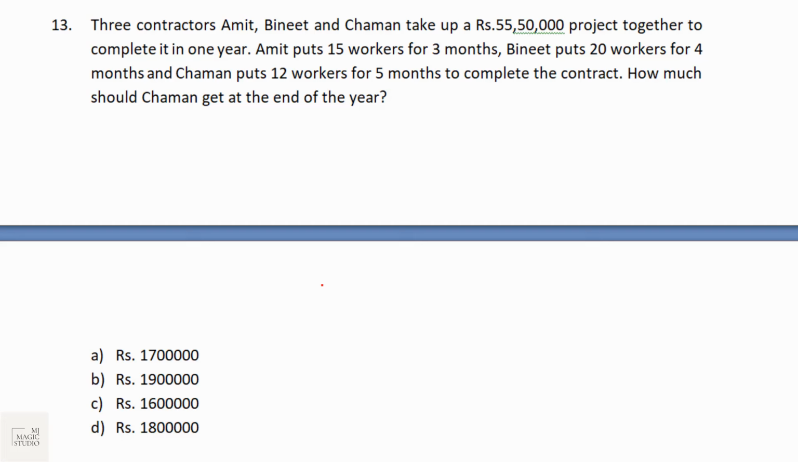Three contractors A, B, C take up a 55 lakh 50,000 project together to complete it in 1 year. Amit puts 15 workers for 3 months. Bineet puts 20 workers for 4 months. And Chaman puts 12 workers for 5 months. The compounding of this will give us the ratio in which money should be divided. How much should C get at the end of the year?